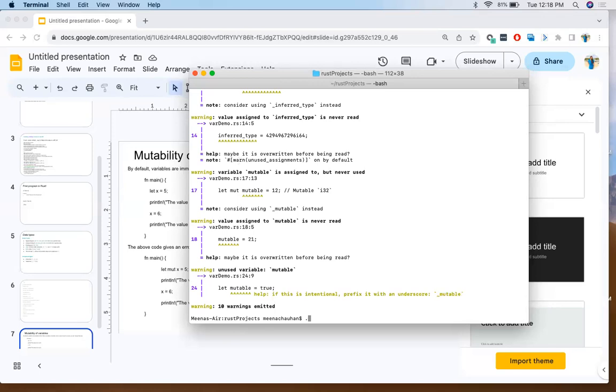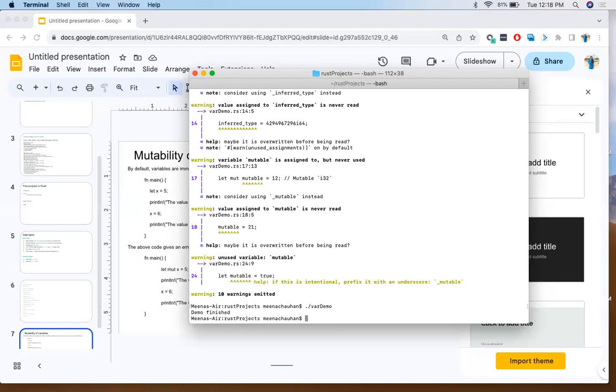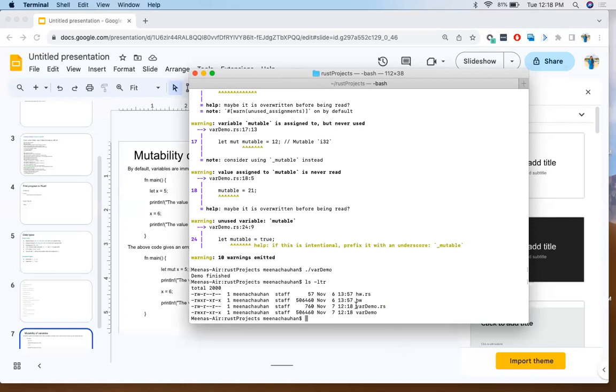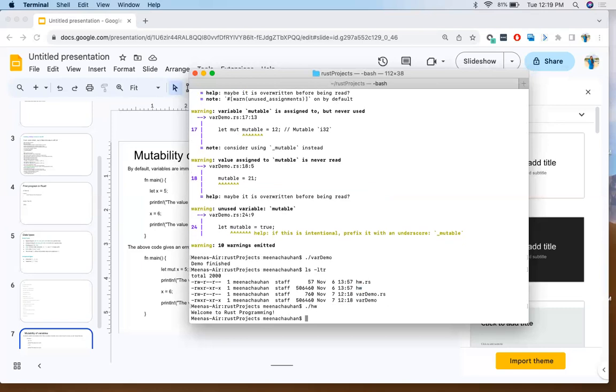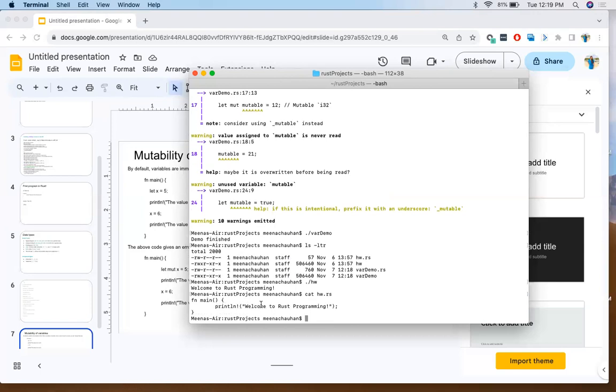And now how do you run it? I just added a print statement. Demo finished, which is here. Now let's go here. You can see the .rs file is there. And after compiling, it created the executable. Look here. It's an executable file, right? So this was nothing but the hello world kind of thing. And if I run it here, it prints: Welcome to Rust programming. It has just that one macro. That is what we saw, right?